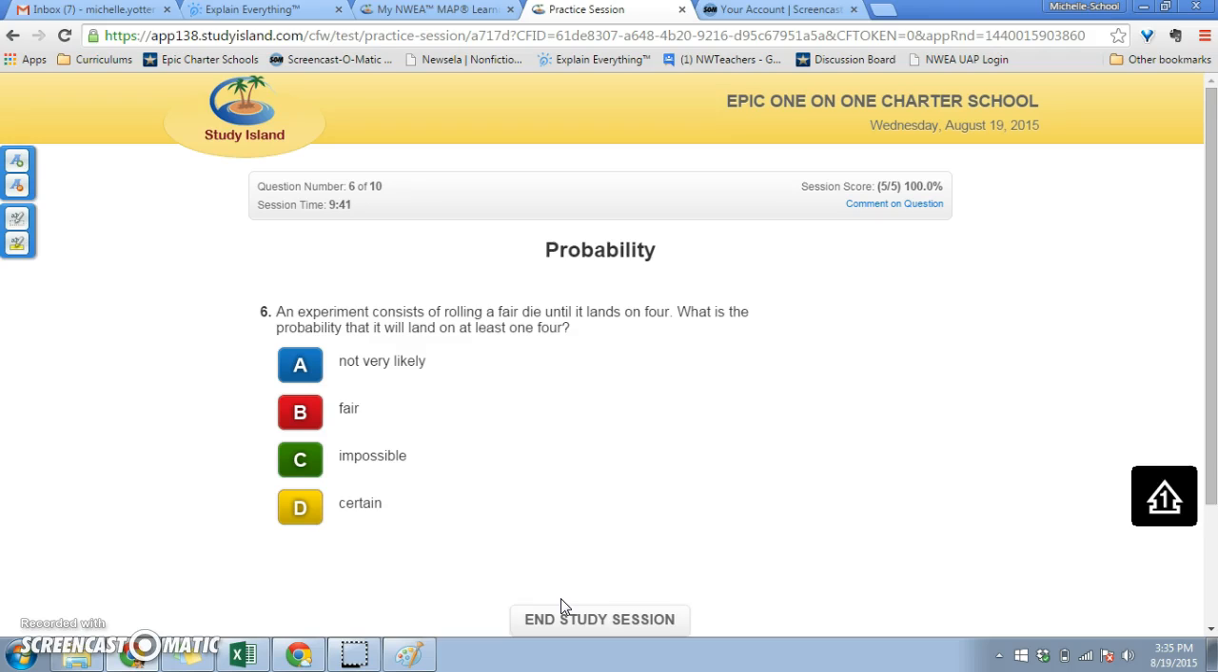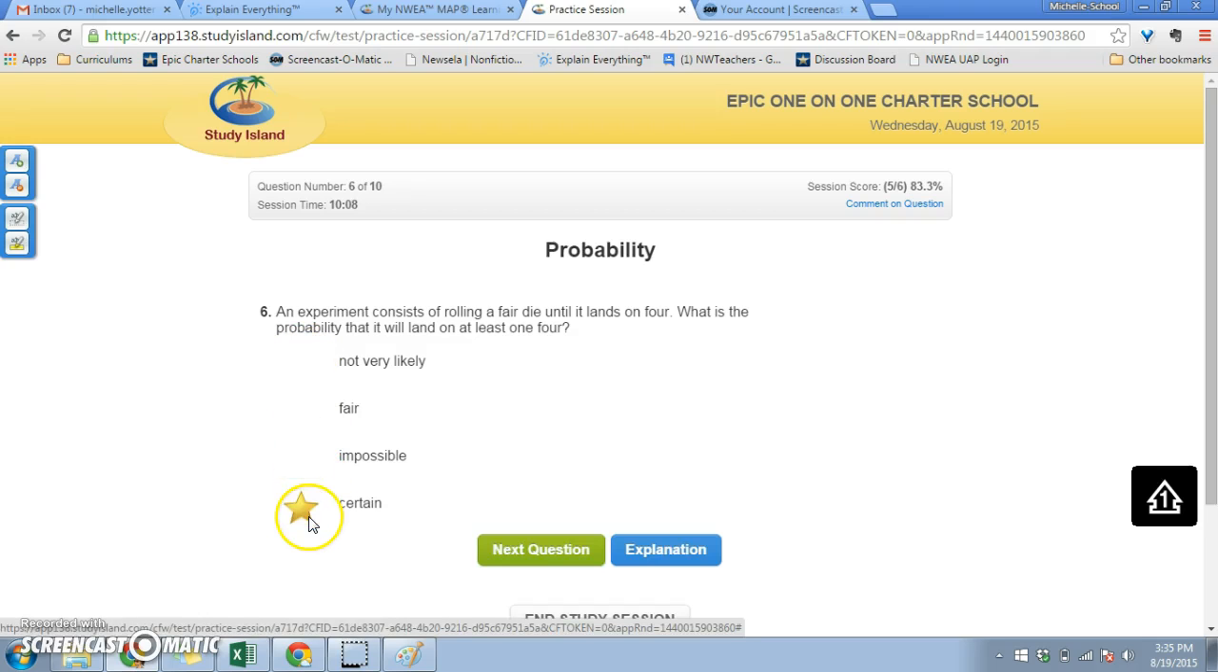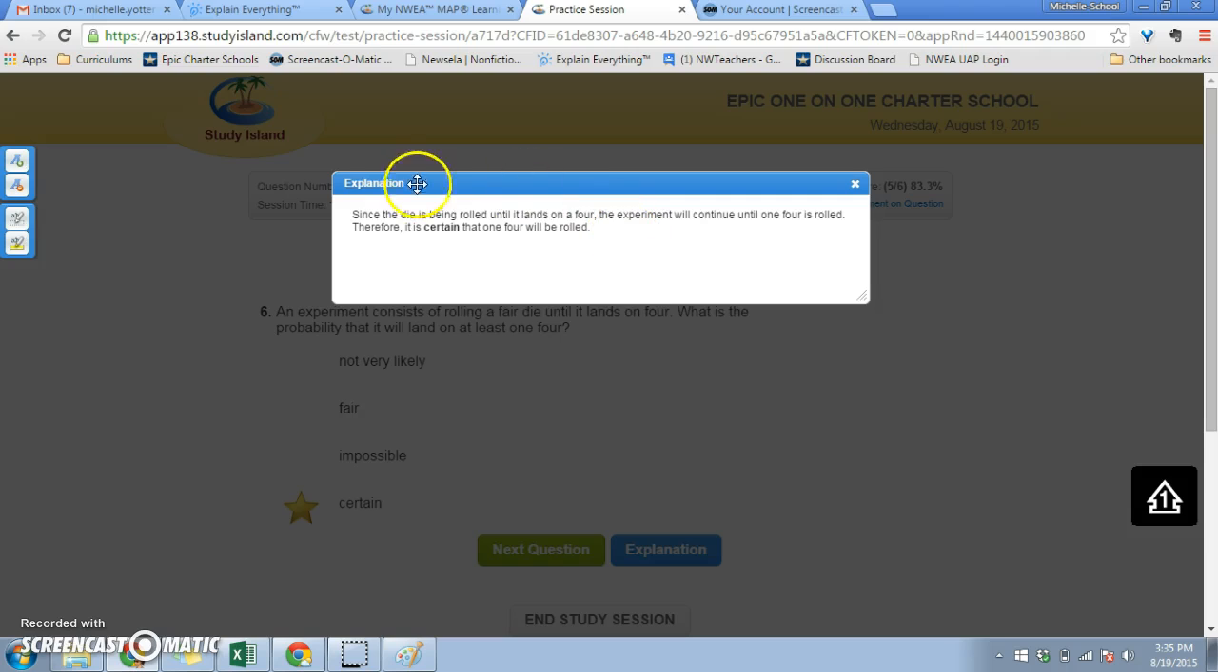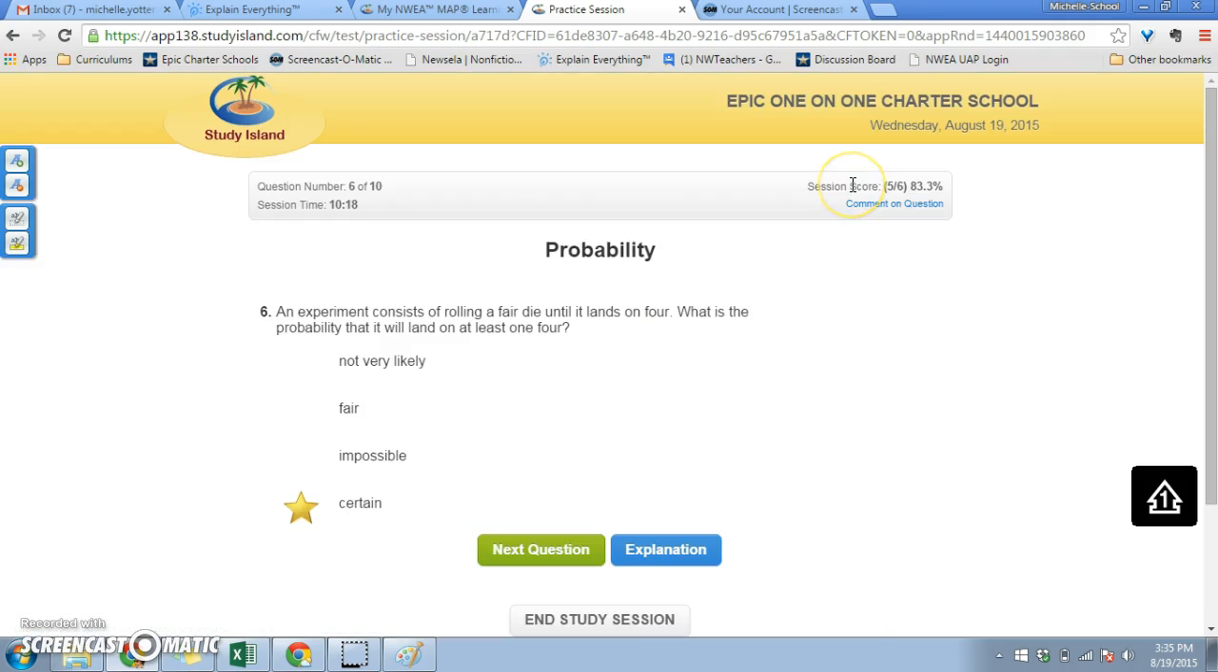An experiment consists of rolling a fair die. That just means a die that doesn't have any weights to make it cheat or anything like that. The experiment consists of rolling a fair die until it lands on 4. What is the probability that it will land on at least 1 four? I would say that's fair. It's not very likely, not impossible, and it's not certain. I would say fair. Oh, okay, let's read the explanation. I got that wrong. Since the die is being rolled until it lands on a 4, the experiment will continue until a 4 is rolled, so therefore it is certain.